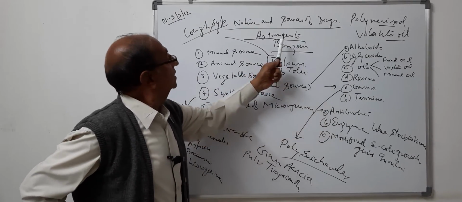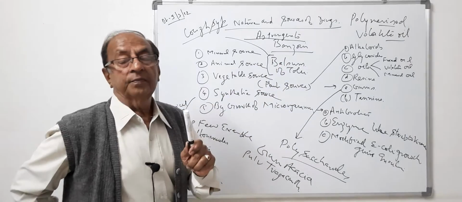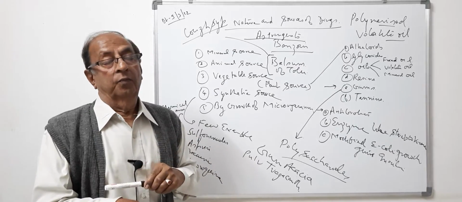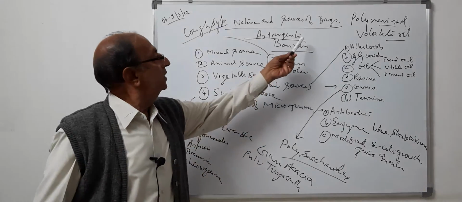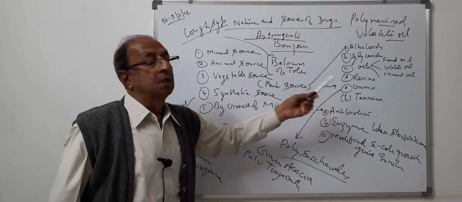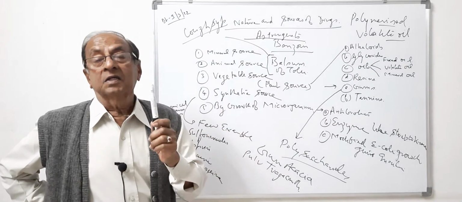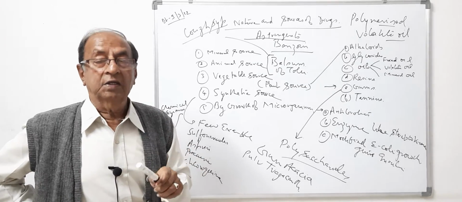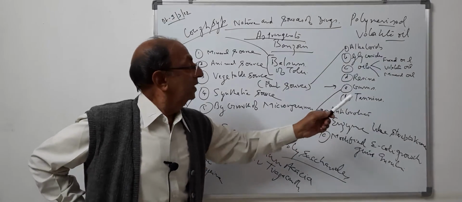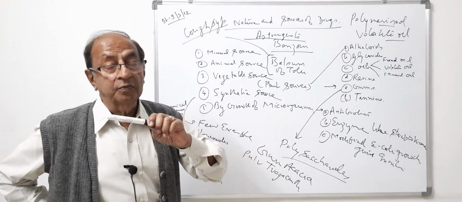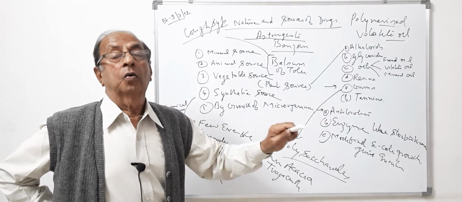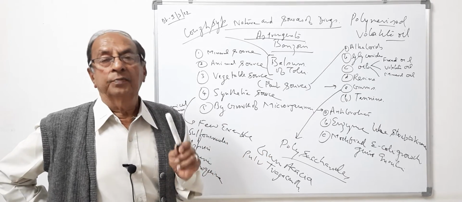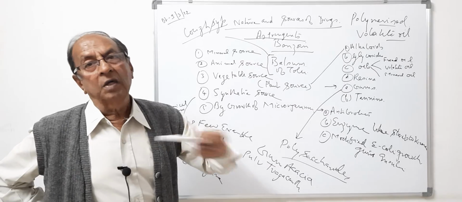Tannins act as astringent, that is, tannins when applied or taken inside the GIT tract or applied on the burnt surface, their property is, it coagulates the cell membrane protein. Cell membrane protein is being coagulated by the tannins, and that coagulated protein forms a protective layer over the surface where it has been applied. In burn cases, it is applied over the skin.